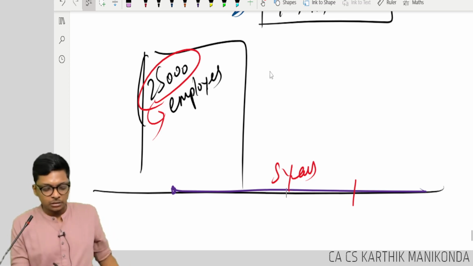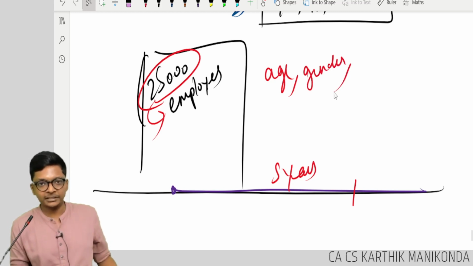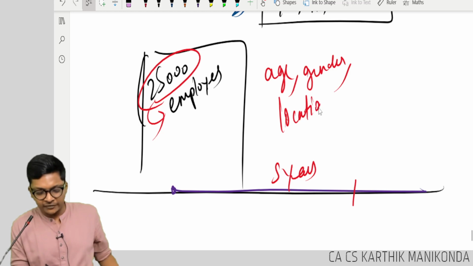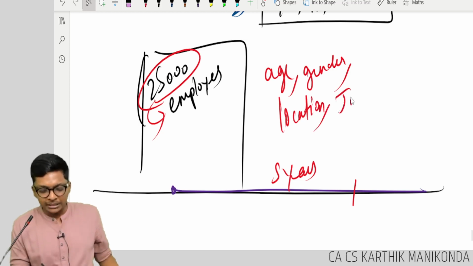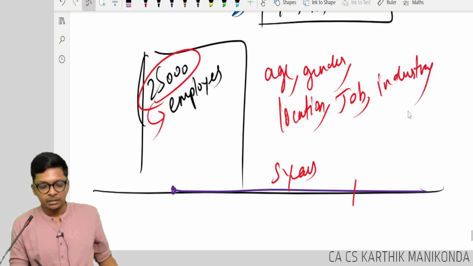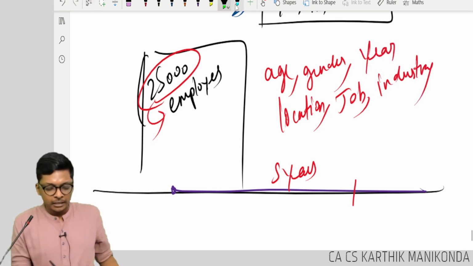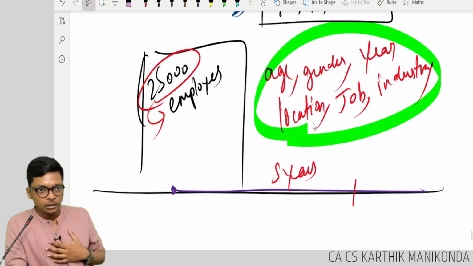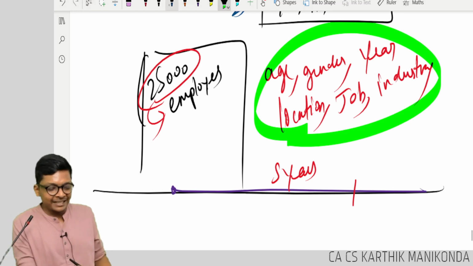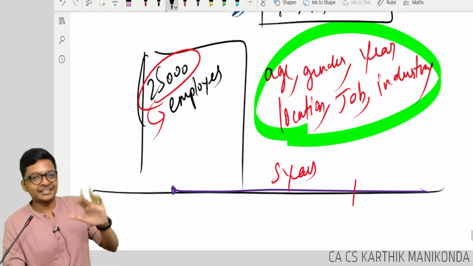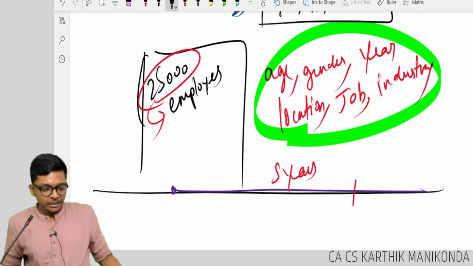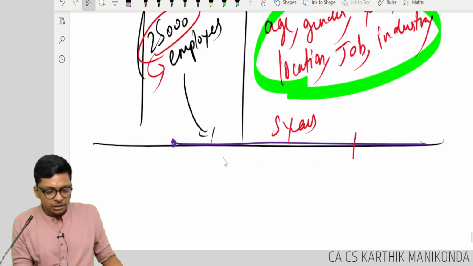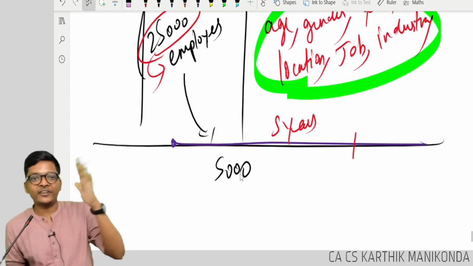This depends on age of the employees, gender of the employees, location of the employees, what kind of a job, what industry it is, which year are we in. It depends on multiple factors. Are you following? But can the company tell, let's see after 5 years, whoever is there, I will pay them. Imagine in this 25,000 employees, 5,000 employees stayed for 5 years.